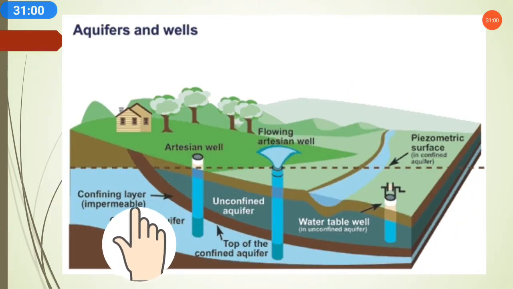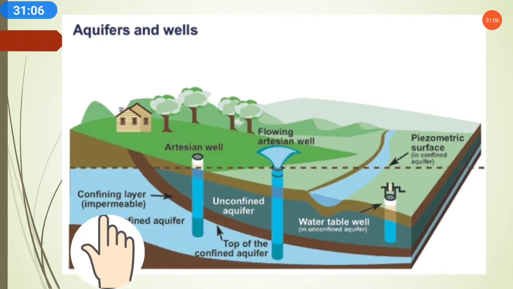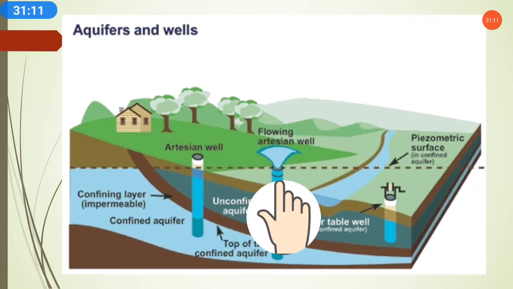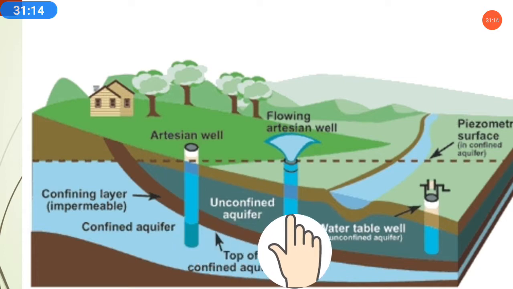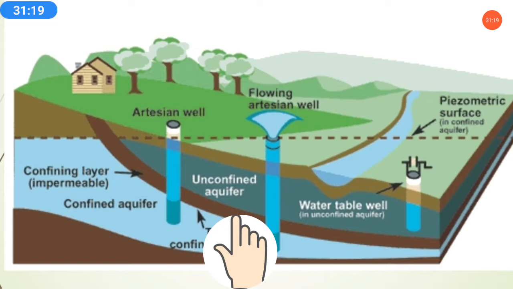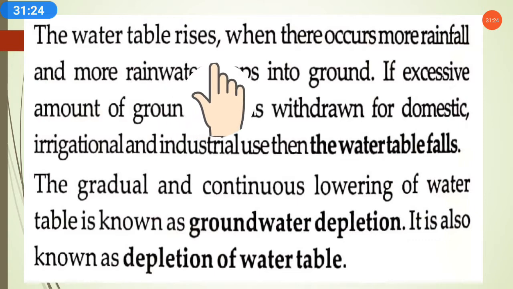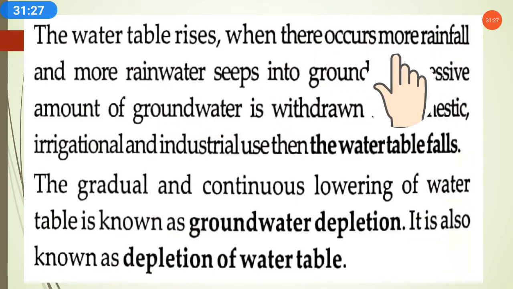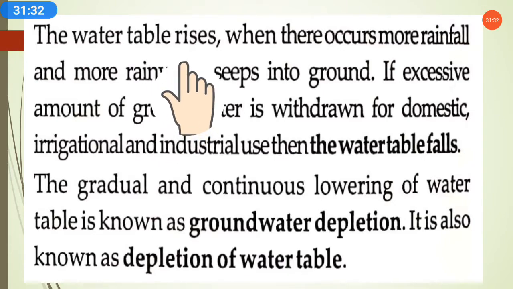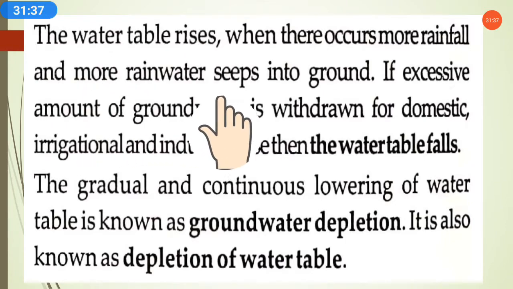Here this is a picture of an aquifer. Confined means a limited level of water is present under the soil. This picture shows you that the first layer of water collection is called the water table, and the level below is called the aquifer. Now we know that the water table rises when there is more rainfall. Obviously, with more rainfall, more water will be on the ground, more water will seep in, and the water table will rise.